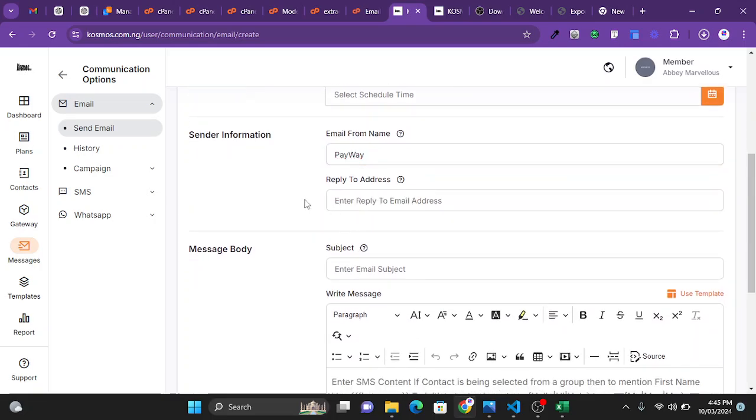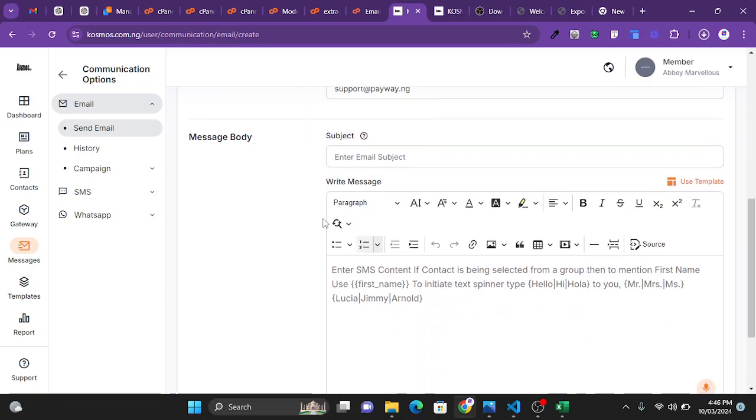That means in the scenario that you're sending an email to users and you want them to have the opportunity to reply back to that email, then you can enter the reply to address. If a user replies to that email you're sending through our server, you'll receive it at the email address you entered. In this case, I'll just be using the email address for my website, which is support@payway.ng.